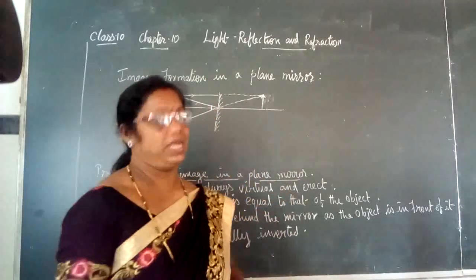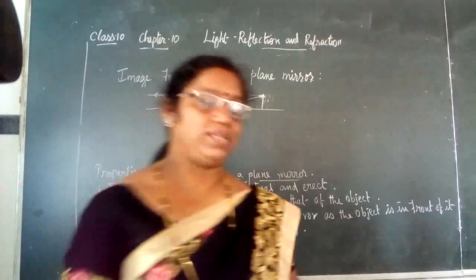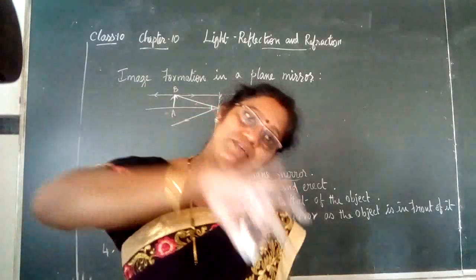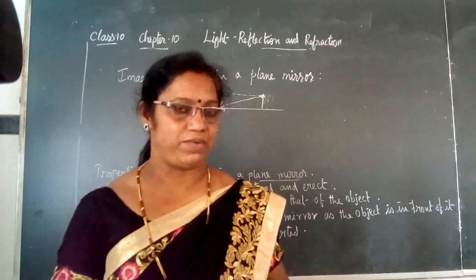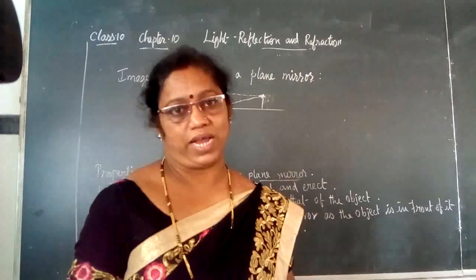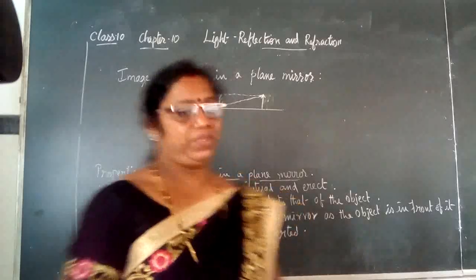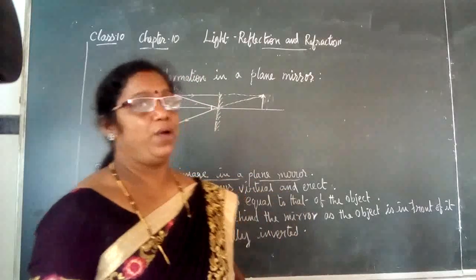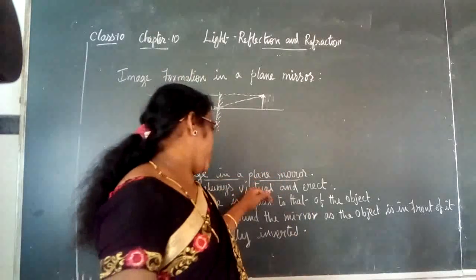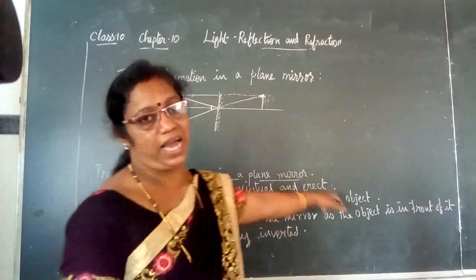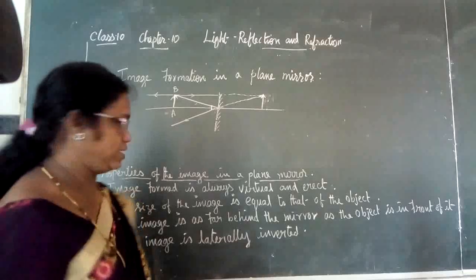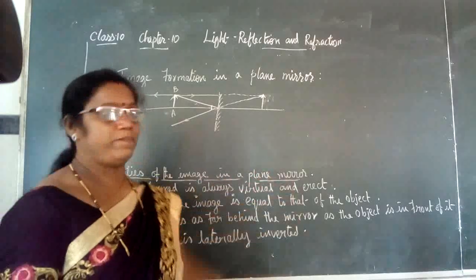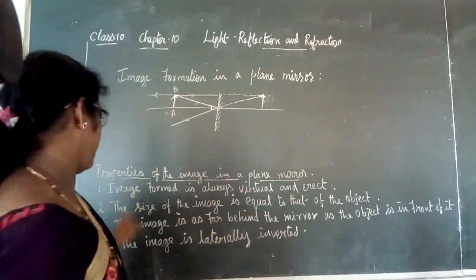And when you look at yourself inside the mirror, it is not inverted, it is a straight image. Such images are called erect images. Hence, in a plane mirror, we get a virtual and erect, straight image. That is one of the characteristics of the image formed in a plane mirror.